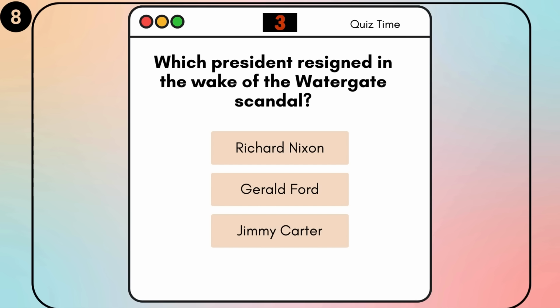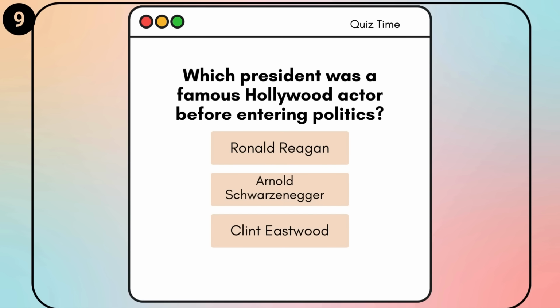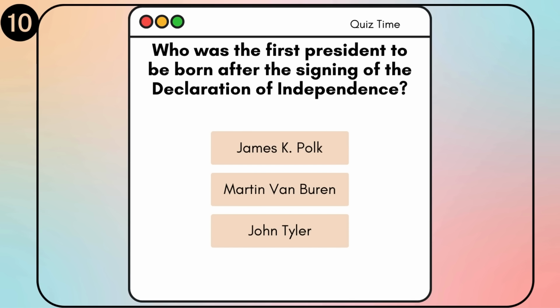Which president was a famous Hollywood actor before entering politics? Ronald Reagan, Arnold Schwarzenegger, Clint Eastwood. Ronald Reagan. Who was the first president to be born after the signing of the Declaration of Independence? James K. Polk, Martin Van Buren, John Tyler. Martin Van Buren.